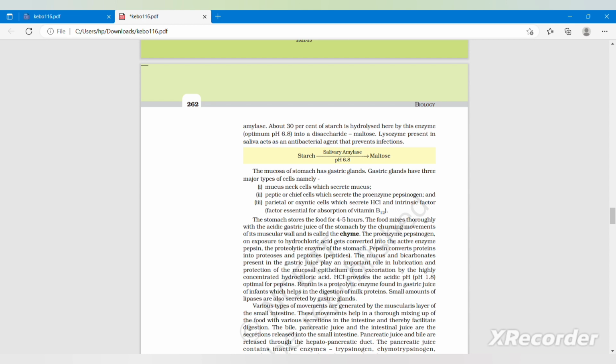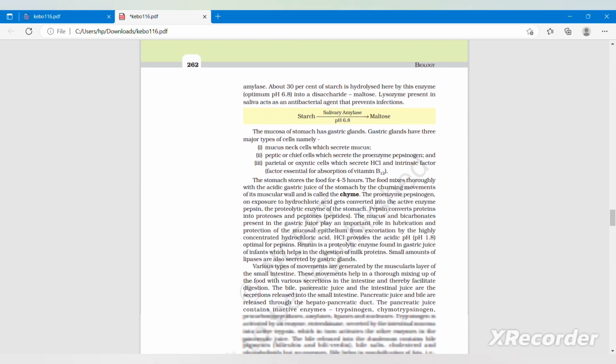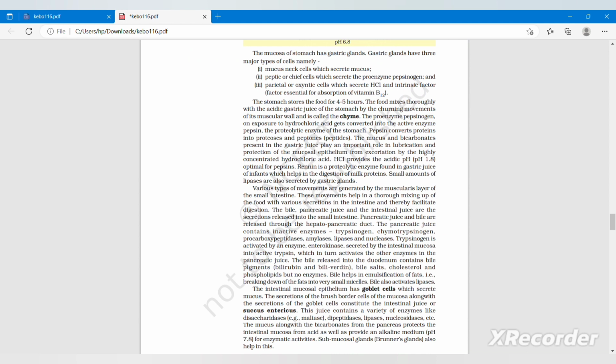The mucosa of stomach has gastric glands. Gastric glands have three major types of cells. First one is mucous neck cells which secrete mucus. Second one is peptic or chief cells which secrete the proenzyme pepsinogen, and the third one is parietal or oxyntic cells which secrete HCl and intrinsic factor, that is a factor essential for absorption of vitamin B12. The stomach stores the food for 4 to 5 hours. The food mixes thoroughly with the acidic gastric juice of the stomach by churning movements of the muscular wall and is called chyme.